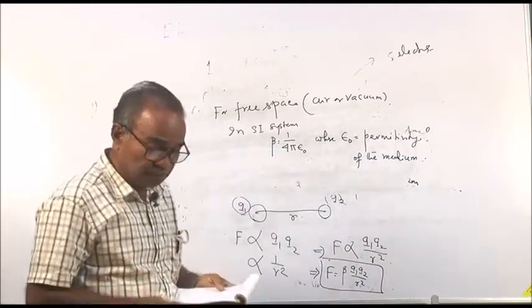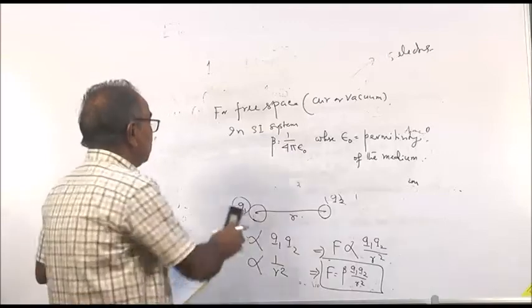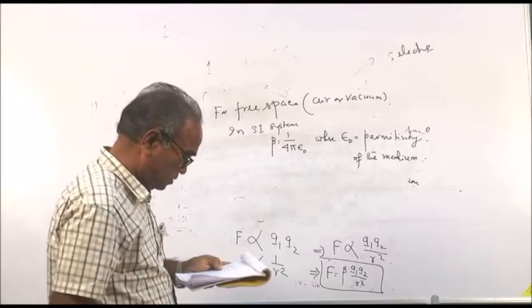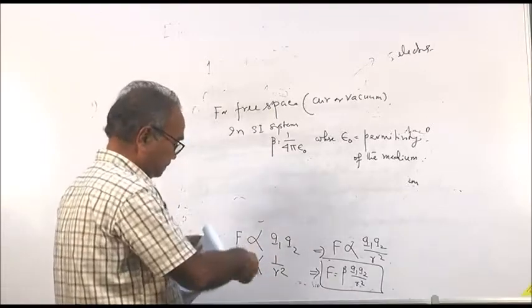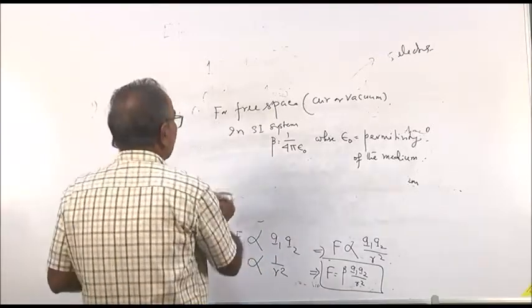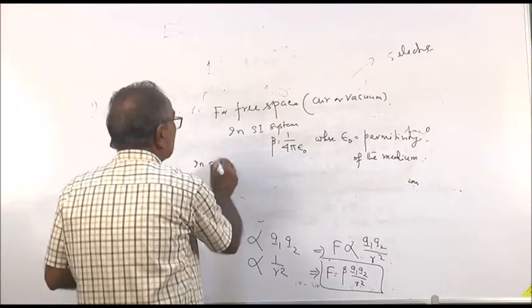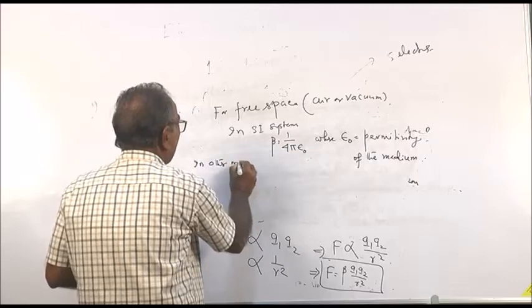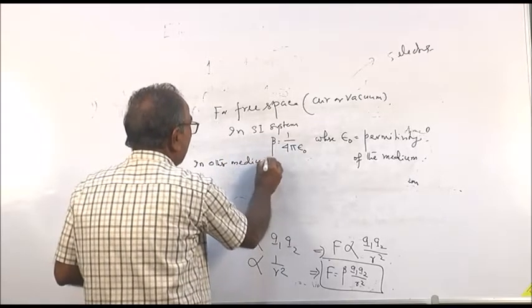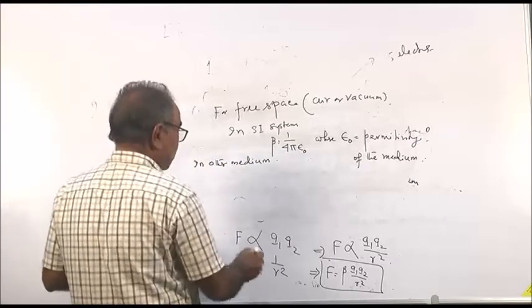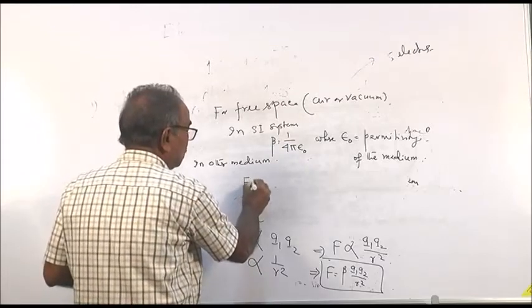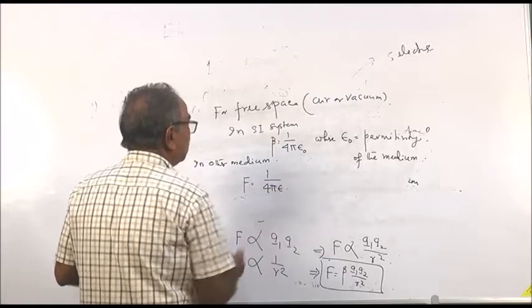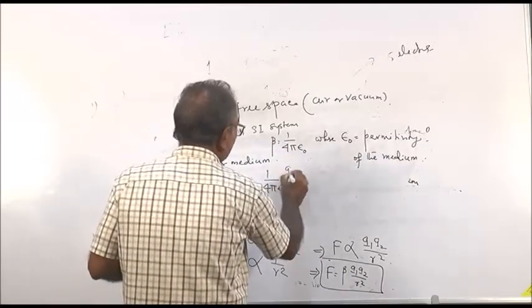In any other medium other than air or vacuum, the Coulomb force is equal to 1 by 4 pi epsilon, q1 q2 by r square.